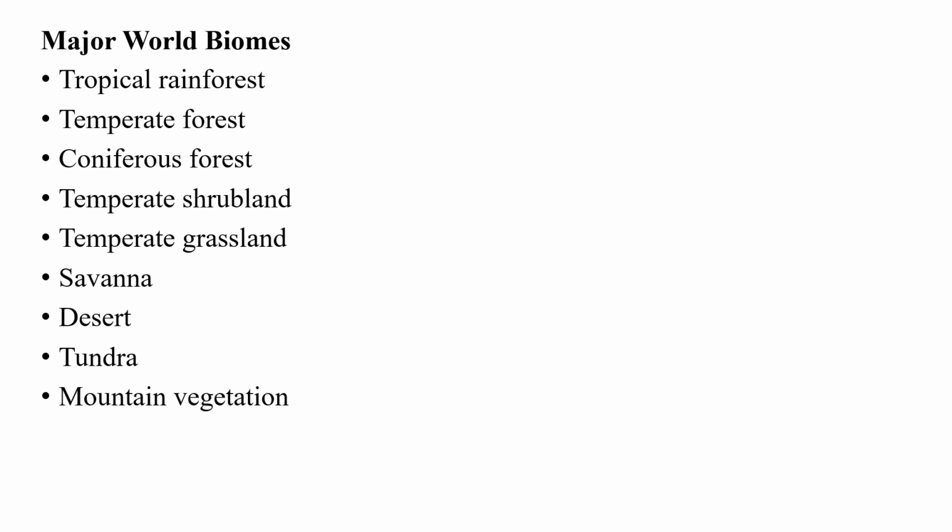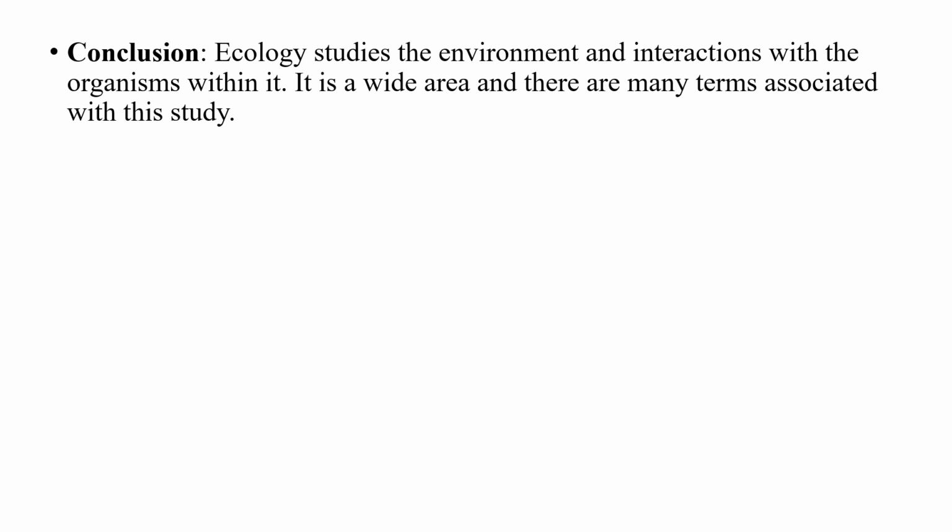And you will agree with me that ecology is actually a wide area under biological sciences. You have learned that ecology studies the environment and its interactions with the organisms within it. So ecology is a wide area, and you have many terms that are associated with this study.